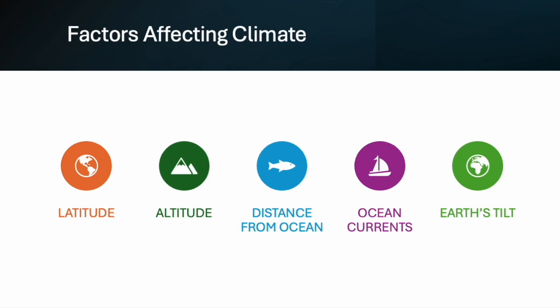Distance from the ocean. Coastal areas tend to have milder climates than inland areas. Ocean currents, like the Gulf Stream, can bring warm water and warmer temperatures to some areas. And the Earth's tilt, which is what gives us, here on Earth, our seasons.